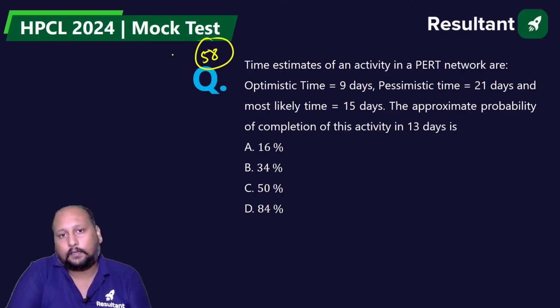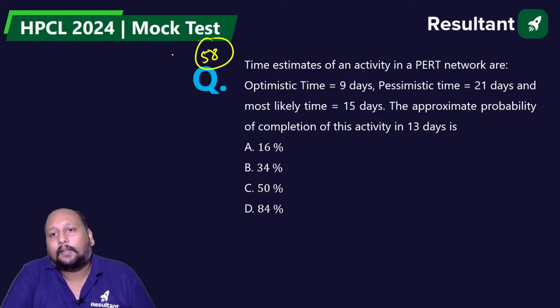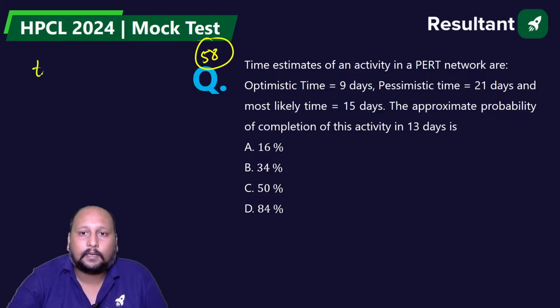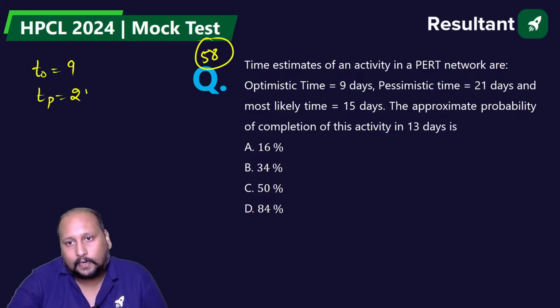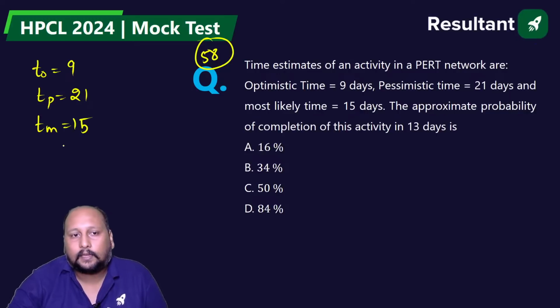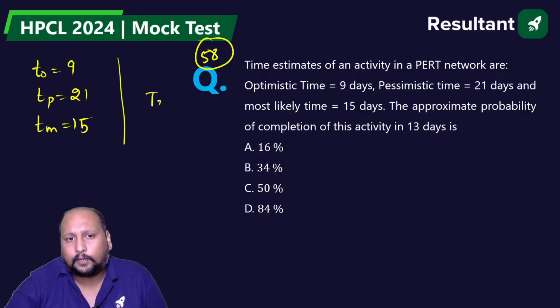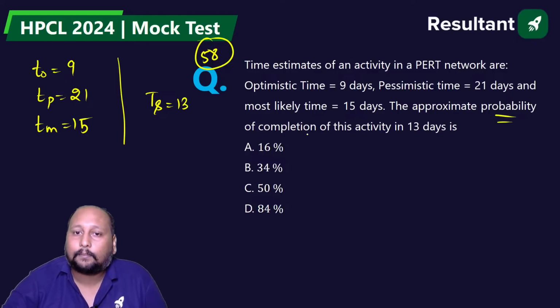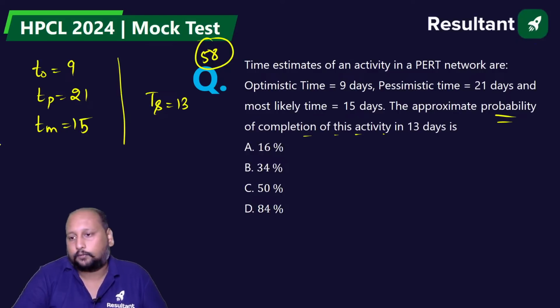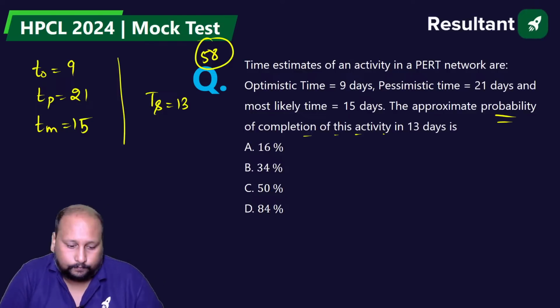58th question on the screen. The time estimates of an activity are given. Optimistic time is 9 days, pessimistic time is 21 days, and most likely time is 15 days. They are giving the estimated time of completion as 13 days. What is the probability that the completion of this activity is 13 days? Try this quickly.